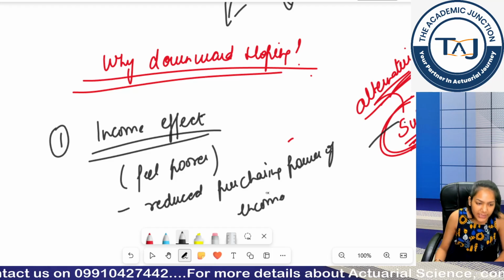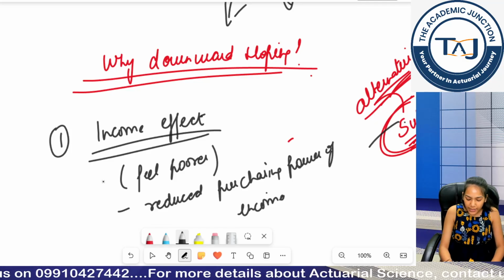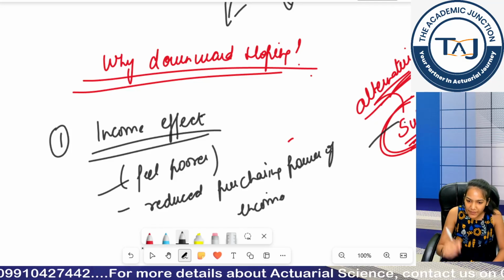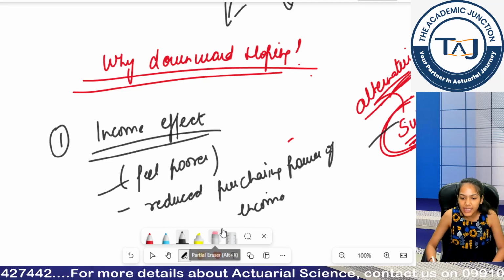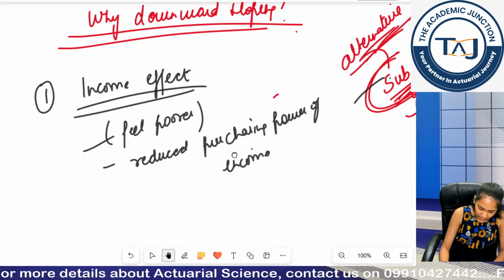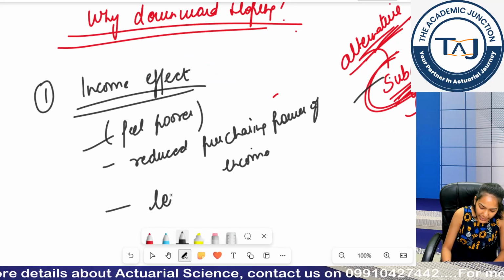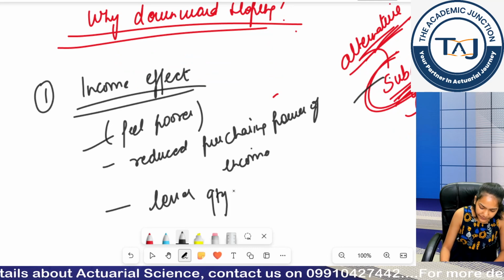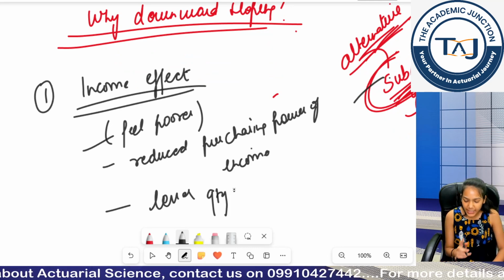These are the keywords that I am using for income effect. You feel poorer because you have a fixed income and now your income is able to buy a lesser quantity because price has increased. So that's why you buy lesser quantity. This is one reason: income effect.